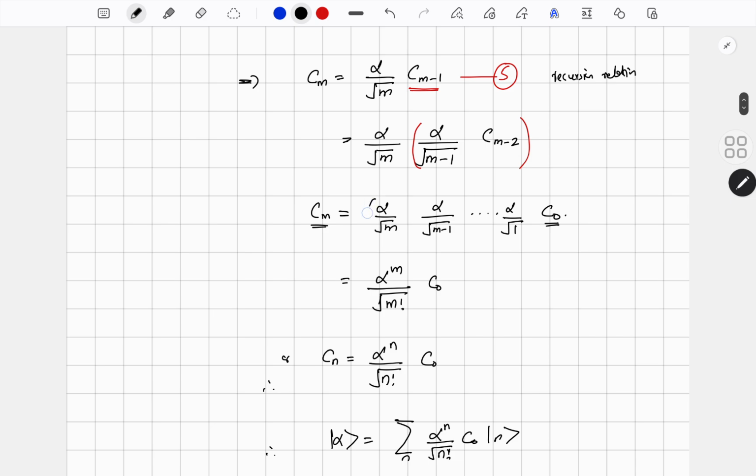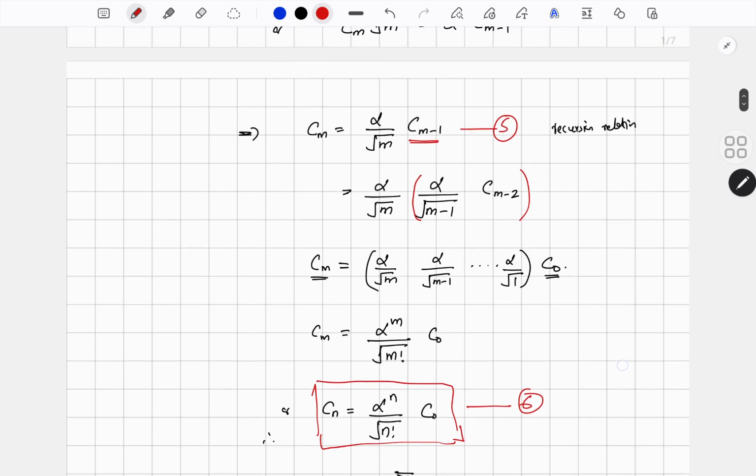It has m alphas, so that is alpha raised to m, and in the denominator root m into root(m-1) up to root 1, which is basically root m factorial. So finally I can write my coefficient cm as alpha raised to m by root m factorial times c0, or rewriting cm as cn, cn equals alpha raised to n by root n factorial times c0. Let this be equation number 6.